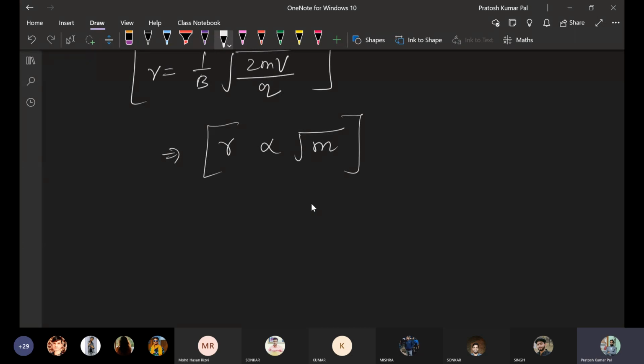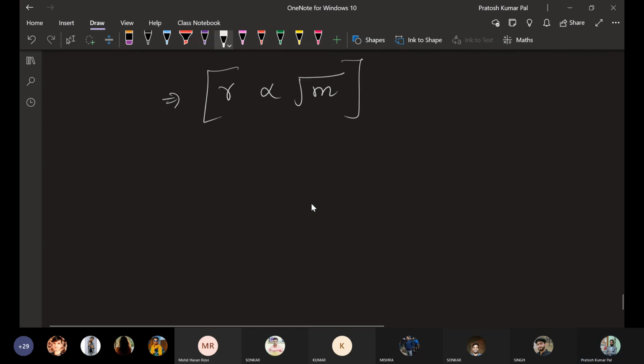Whatever ions are there, there are different types of ions. If different types of ions have different masses, then different ions of different atoms will have different radii through which they will be moving. Suppose this is the starting point of the ions, and suppose there are three different ions.